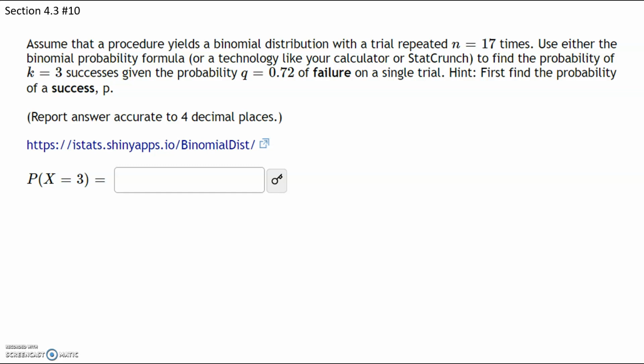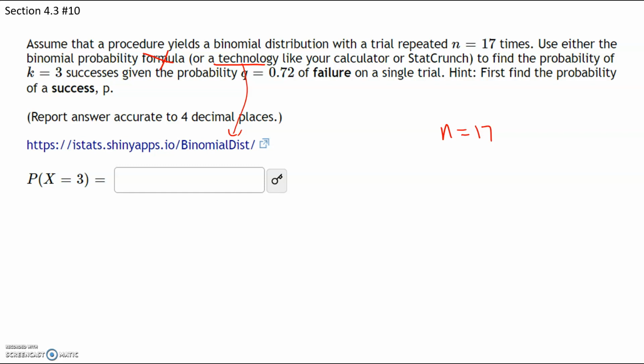Assume that a procedure yields a binomial distribution with the trial repeated n equals 17 times. This one is nice. They even give you what n is. N equals 17. Use either the binomial formula. So we're not going to use a formula. We're going to use technology. And the technology link is right over here. To find the probability of k equals 3 successes, given the probability of a failure is 0.72.